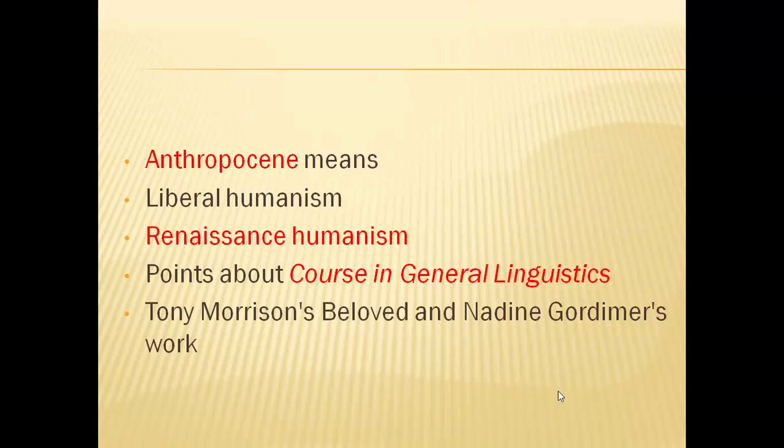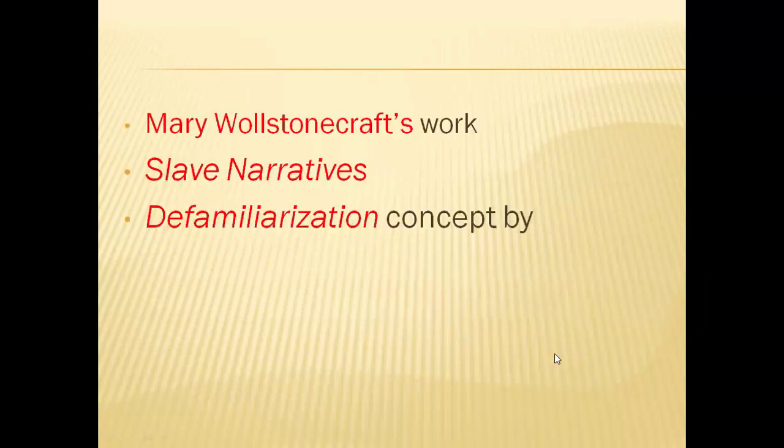There was a general question on points about Course in General Linguistics by Saussure, right? The structural linguistics, which was written around 1915. Okay. And in the same way, there was a basic question on Toni Morrison's Beloved and Nadine Gordimer's work, right? Mary Wollstonecraft's work: they've given the works, asked you to match the following, and find out who was the author. There was one question on slave narratives, some of the very important slave narratives and their works, I think, which we shared in our group also, right?